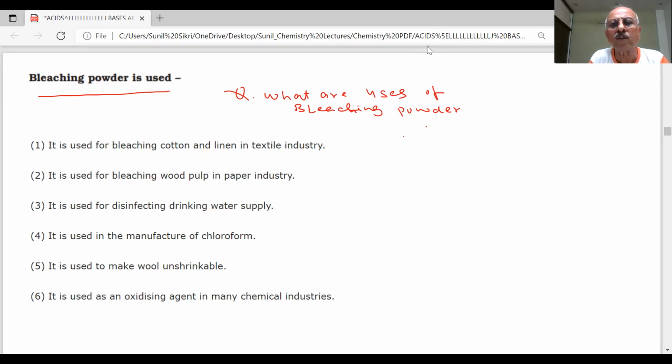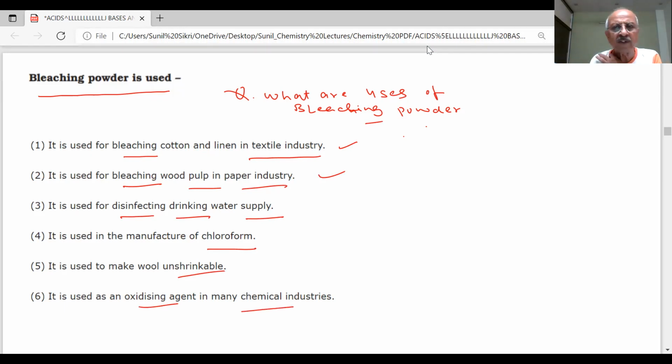This question, what are the uses of bleaching powder, has been asked. First, it is used for bleaching cotton in the textile industry. Bleaching wood pulp in the paper industry. Used as a disinfectant in drinking water supply. It is used in the manufacture of chloroform. It is used to make wool unshrinkable, and as an oxidizing agent in many chemical industries. These are some of the uses of bleaching powder.